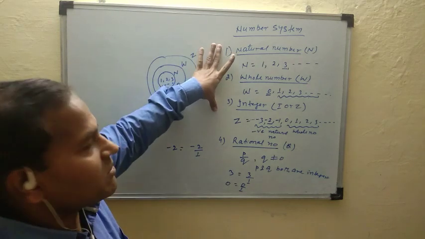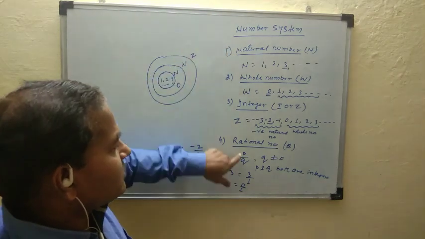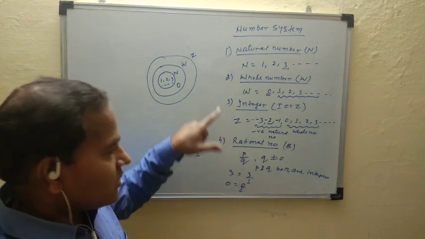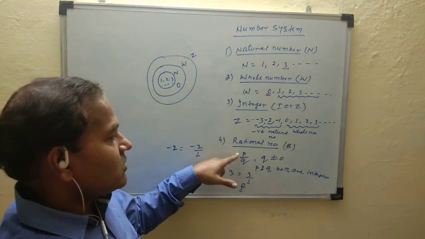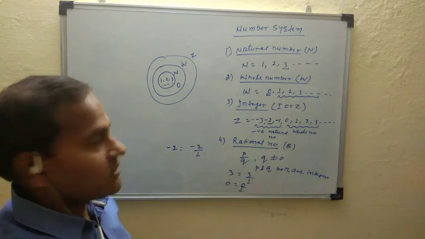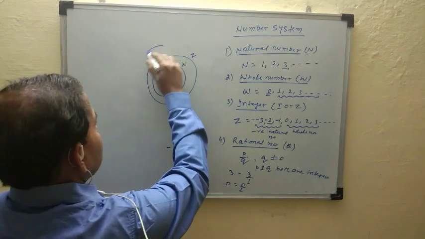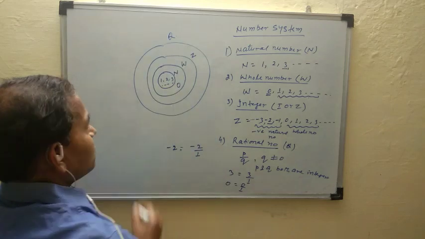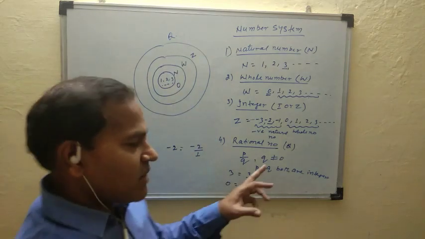So natural numbers, whole numbers and integers are all rational numbers. The space of rational numbers is bigger than integers. This is the space of rational numbers, denoted by Q.